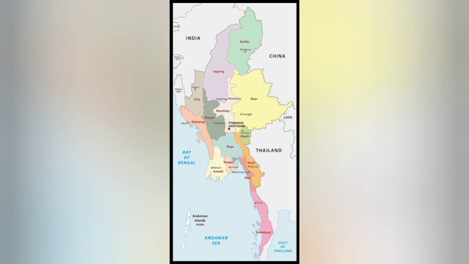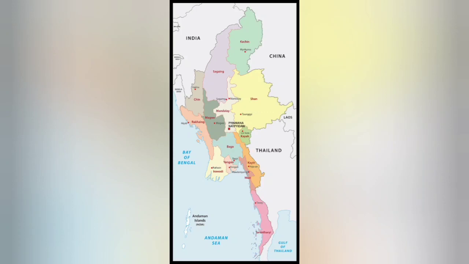Now to its south, about one third of Myanmar's total perimeter of 5,876 kilometers forms an uninterrupted coastline of 1,930 kilometers along the Bay of Bengal and the Andaman Sea. The country's 2014 census counted the population to be 51 million people.